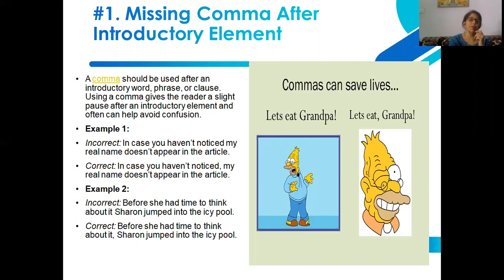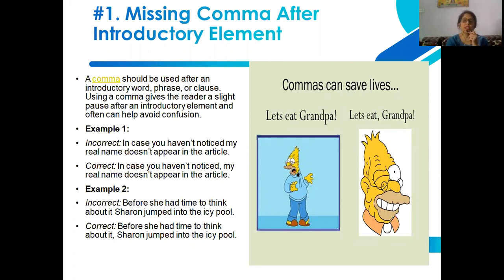One more example we may see, where the incorrect sentence says, "Before she had time to think about it Sharon jumped into the icy pool." Now we are not getting the idea of which action has taken place prior to which action. So here what will we see? "Before she had time to think about it," that means before she could have thought, "Sharon jumped into the icy pool."